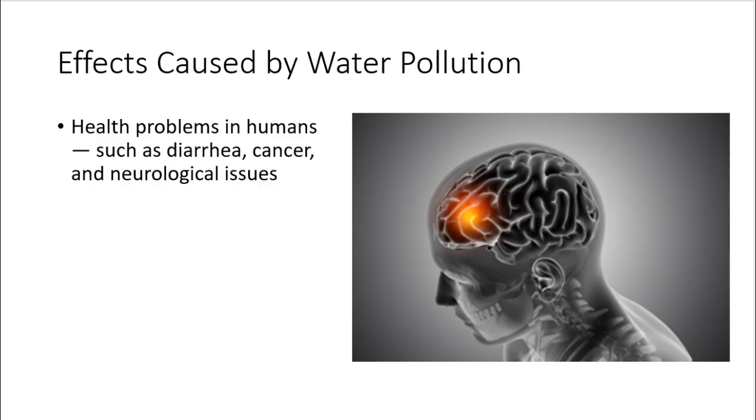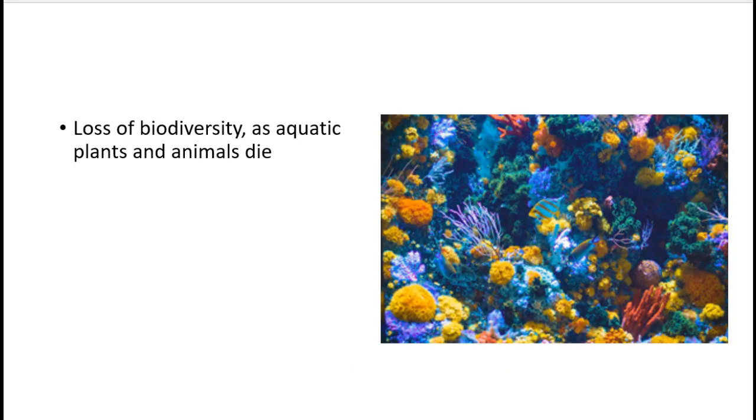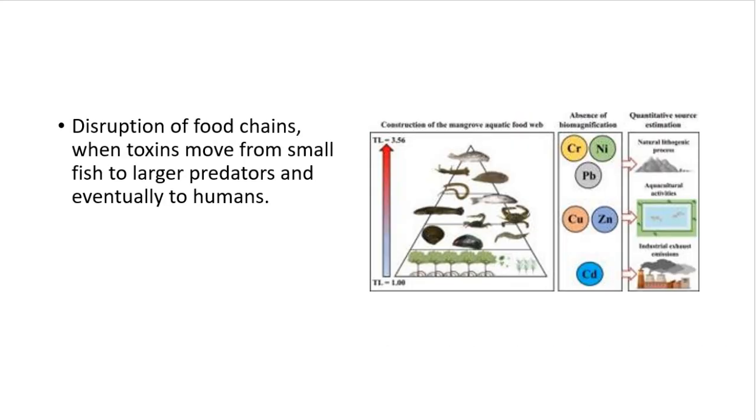Effects caused by water pollution. Water pollution causes health problems in humans, such as diarrhea, cancer, and neurological issues. Loss of biodiversity, as aquatic plants and animals die. Disruption of food chains, when toxins move from small fish to larger predators and eventually to humans.